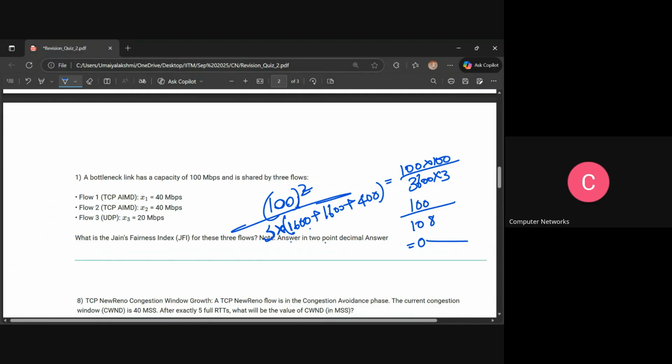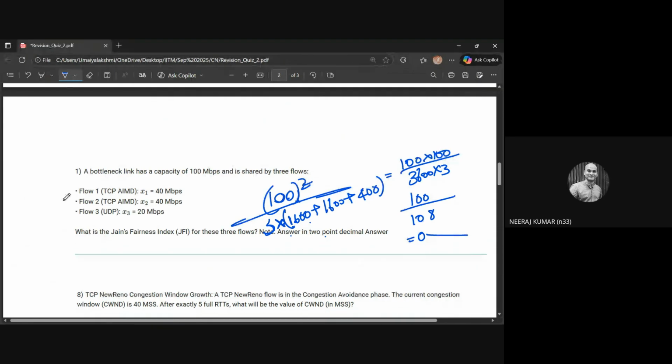Let me use a calculator for that. I think it is around 0.93. So we have to give the value to two decimals, so we can just give it as 0.93.